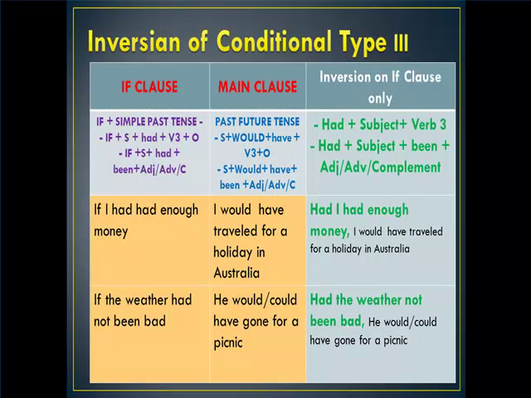Let's come to the inversion of conditional type 3. We can use this one, had plus subject plus verb 3 here. Or if we don't find the verb, we can substitute by using been here, because usually it's followed by the adjective, adverb, or complement here. Look at this example. If I had enough money, I would have traveled for a holiday in Australia.